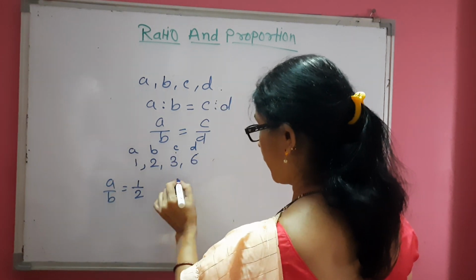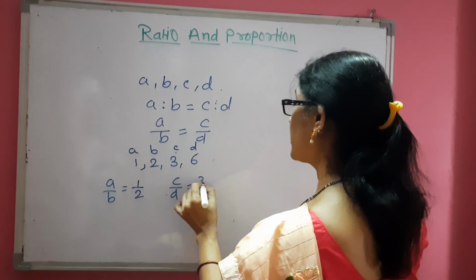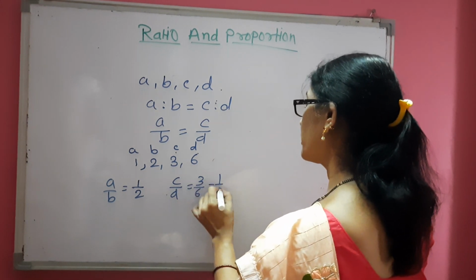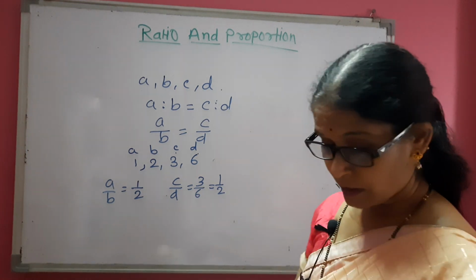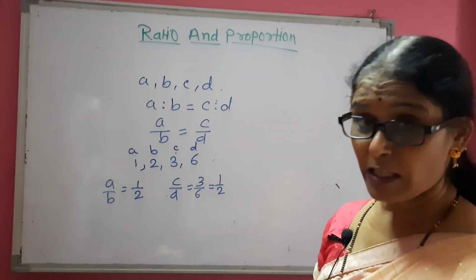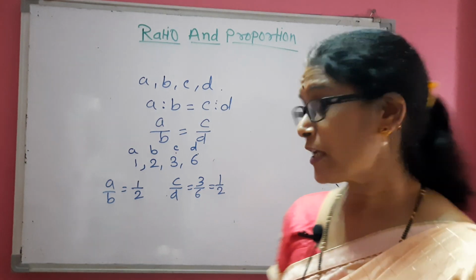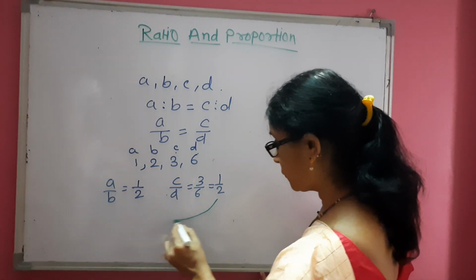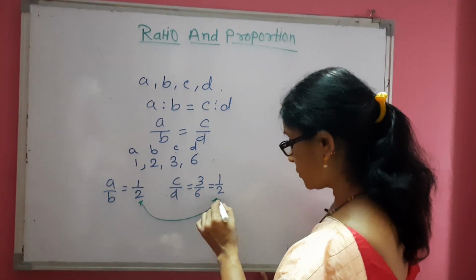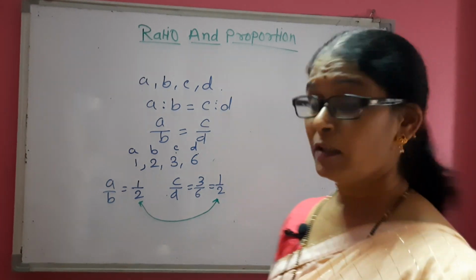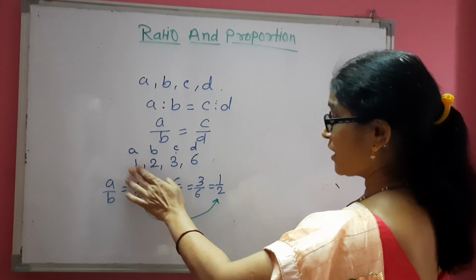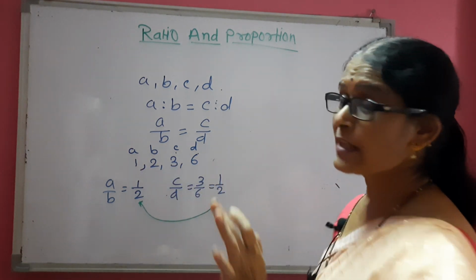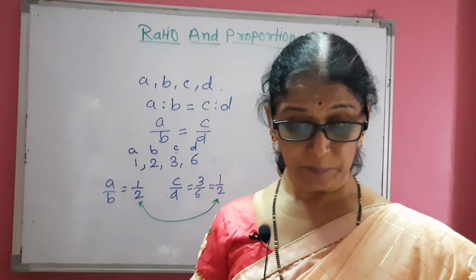Then C upon D is 3 upon 6, which is also equal to 1 upon 2. So these ratios are equal, which means 1, 2, 3, 6 are in proportion.